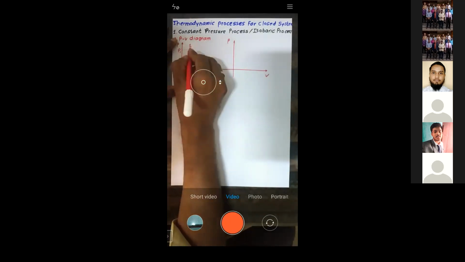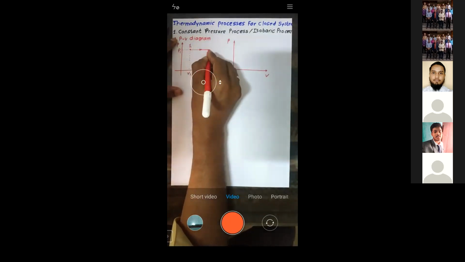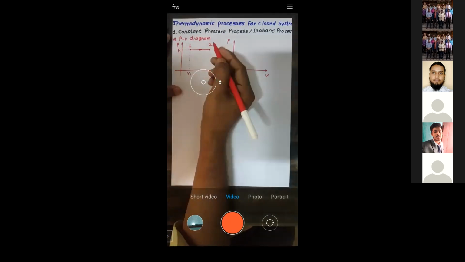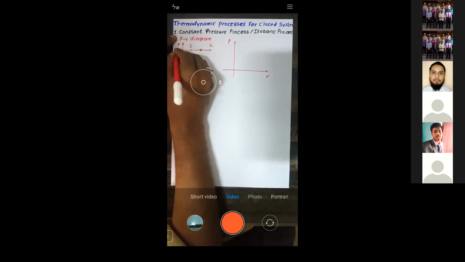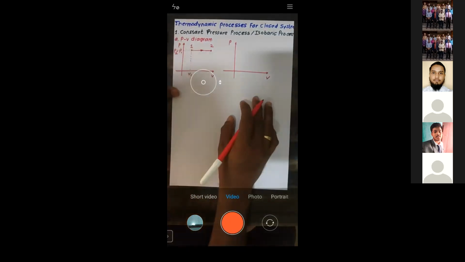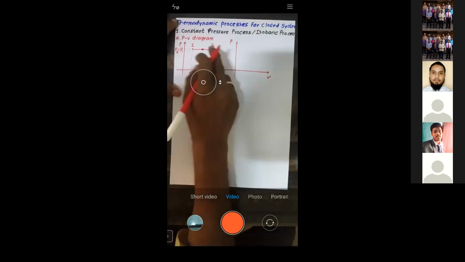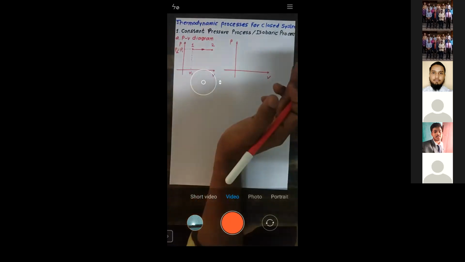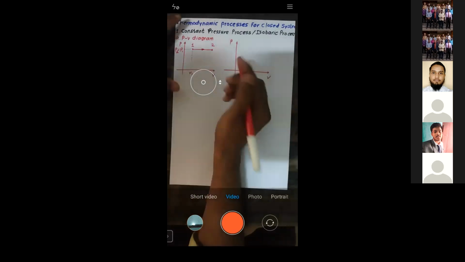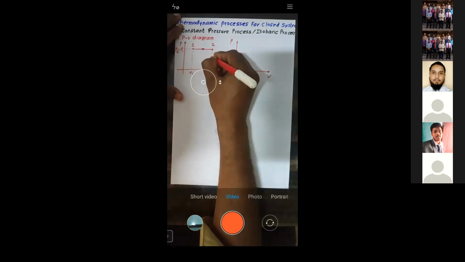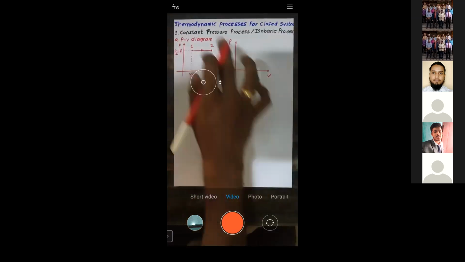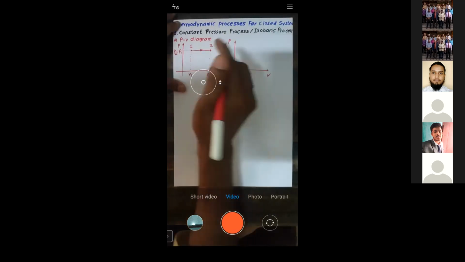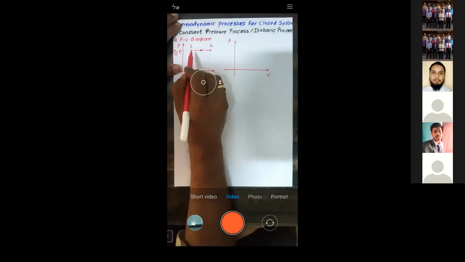At a constant pressure, I can move like this. So from point number 1, I will move to point number 2 along this horizontal line, where pressure is constant, that is P1 is equal to P2. Pressure at point number 1 is equal to pressure at point number 2, where I will get volume equal to V2. It's a constant pressure process, so by keeping the pressure constant, volume is increased.